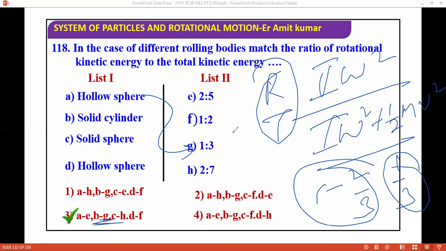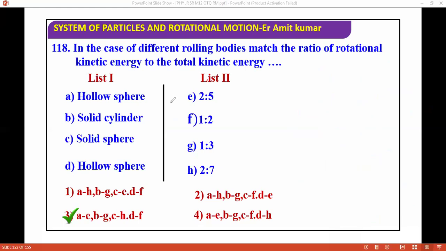In the same way, if we are talking about the solid cylinder, then it is going to be this. The solid sphere is 2 by 5, that is the case for the R square again.